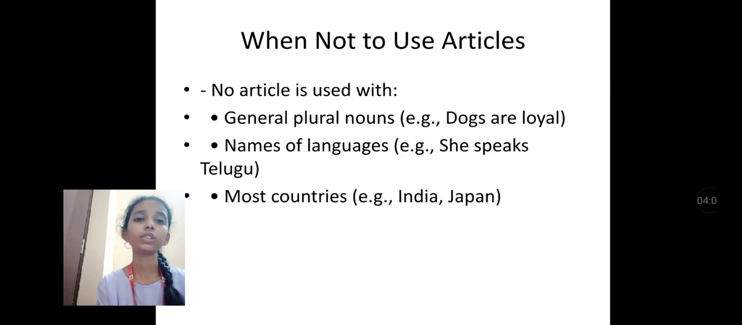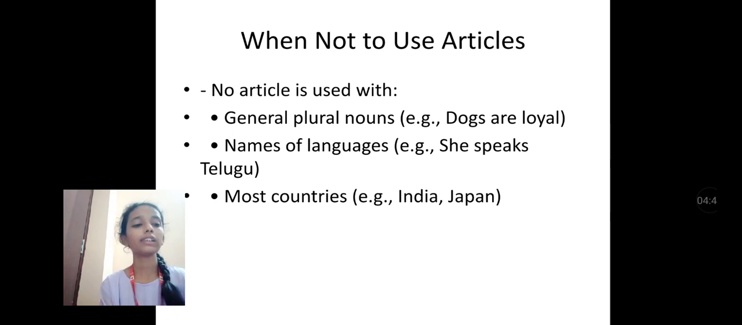When not to use any article? No article is used before the branches of knowledge. For example, English, maths. English is an international language. Before English, we don't use any article. And no article before days, months, seasons. Sunday is a holiday. Before Sunday we don't use any article because Sunday is a day. As we see, days, months, and seasons don't take any article.